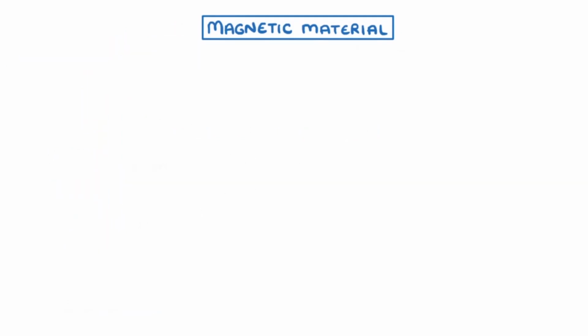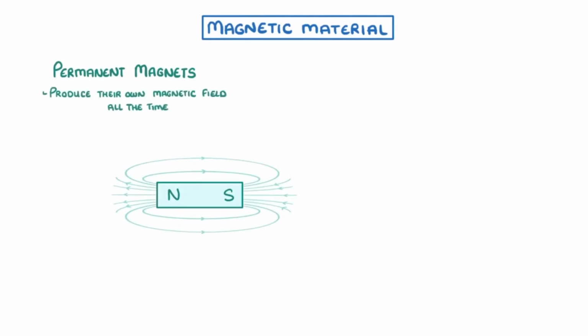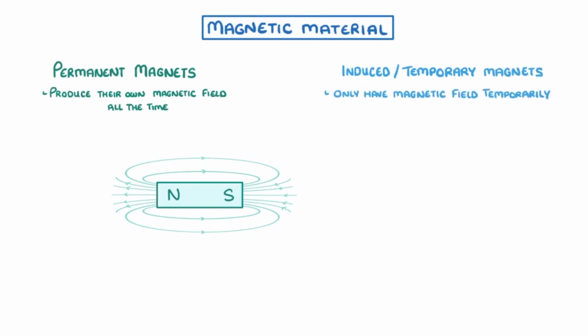When we think about magnets, like a common bar magnet, what we're really thinking about are permanent magnets, which produce their own magnetic field all the time. There is another group of magnets, though, which we call induced, or temporary magnets, which only have a magnetic field temporarily.